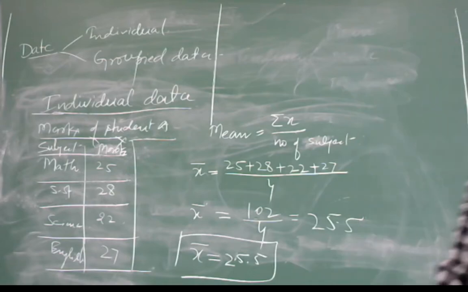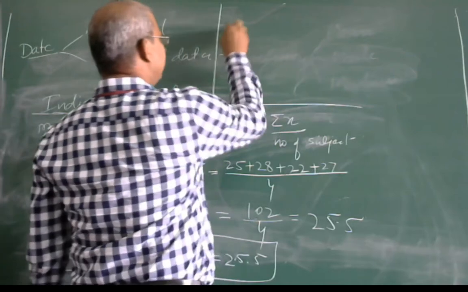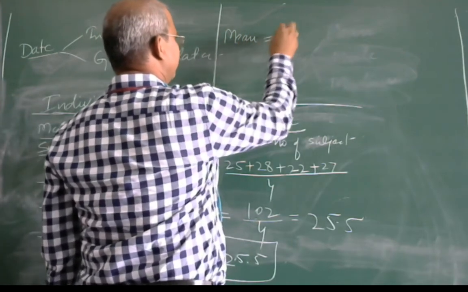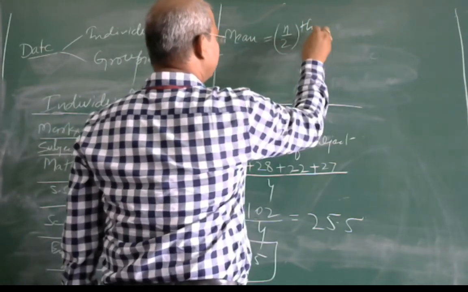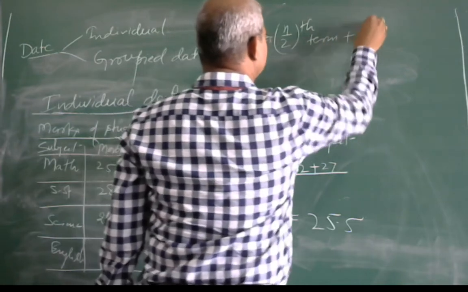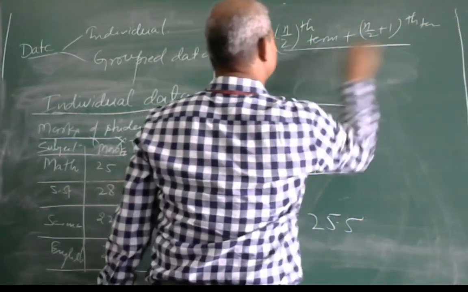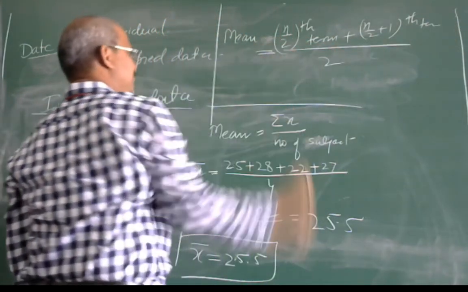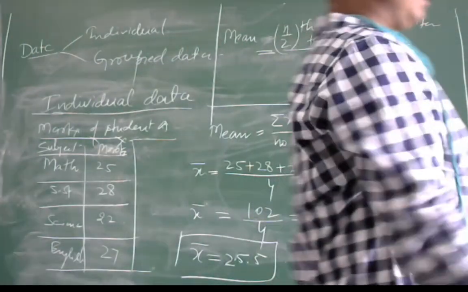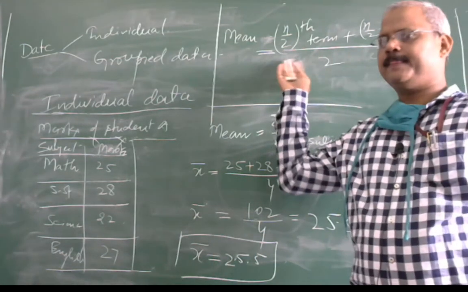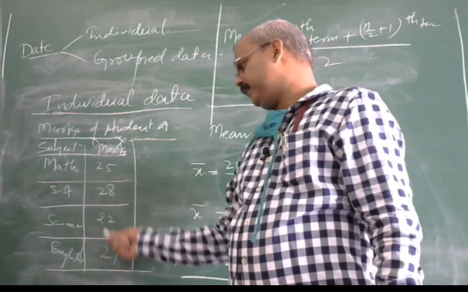In this case the median is defined like this: the median can be described as the n by 2th term plus the n by 2 plus 1th term, by 2, whenever n is even.